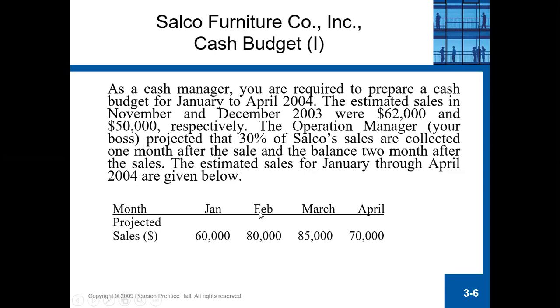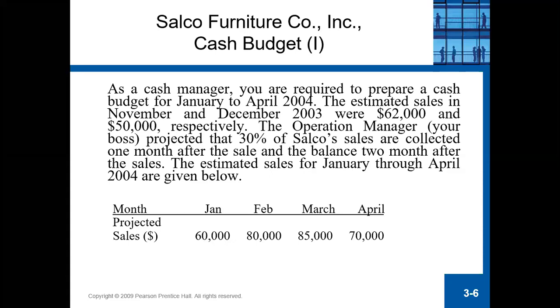Okay, so using this projected sales and also the sales given to you from November until December, now you have to come up with a cash budget.